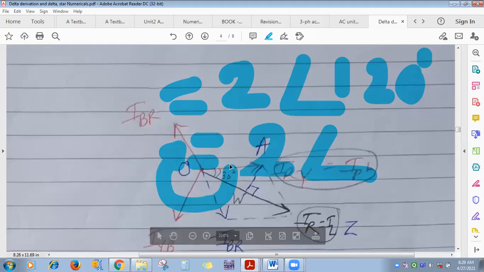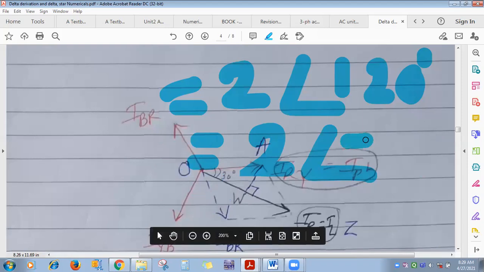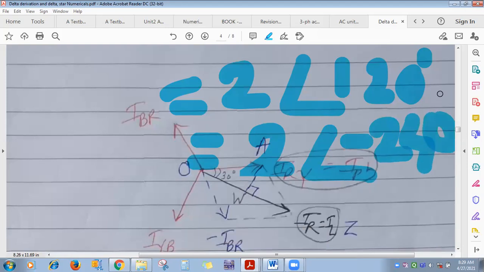What we can say? Yes. By how much degree? Minus 240 degree, isn't it? Minus 240 means both the forms are same. Minus 240 degree, both the forms are same. Okay, this is about this phasor.